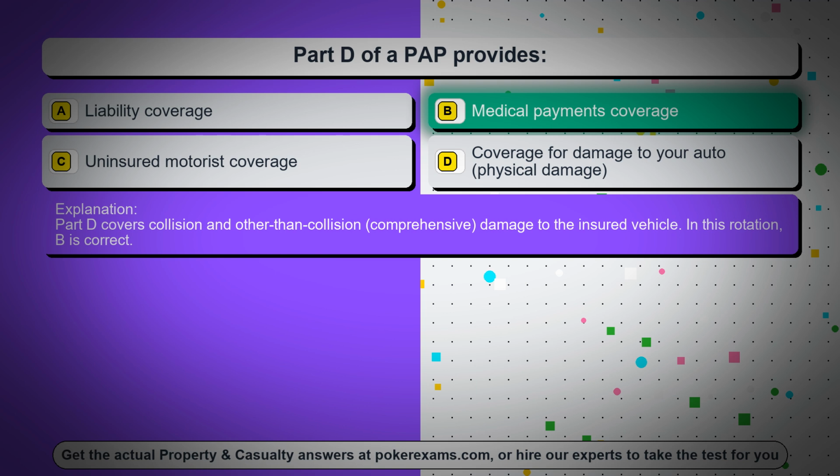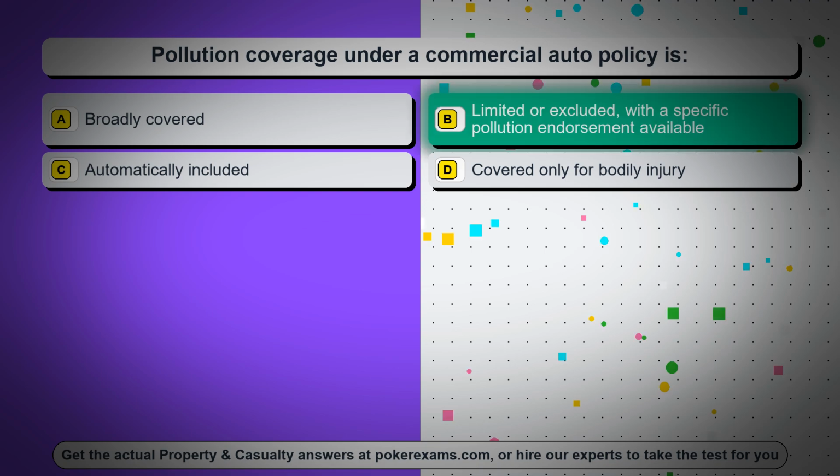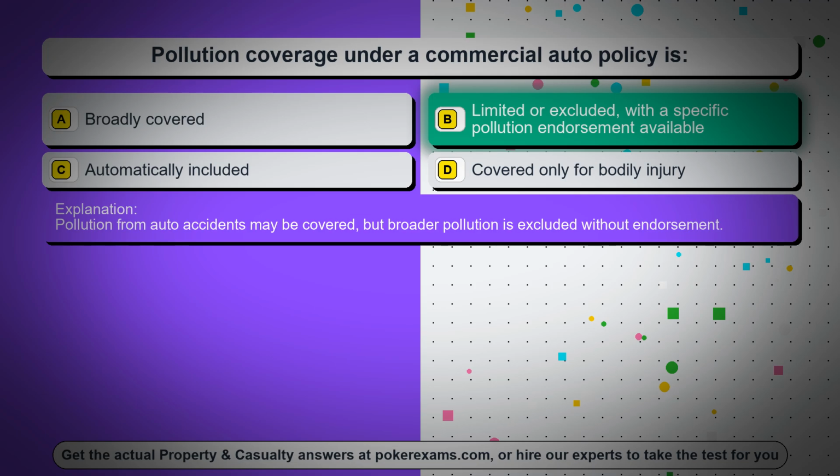In this rotation, B is correct. Question 38. Pollution coverage under a commercial auto policy is: Option A, broadly covered. Option B, limited or excluded, with a specific pollution endorsement available. Option C, automatically included. Option D, covered only for bodily injury. The correct answer is option B, limited or excluded, with a specific pollution endorsement available. Pollution from auto accidents may be covered, but broader pollution is excluded without endorsement.